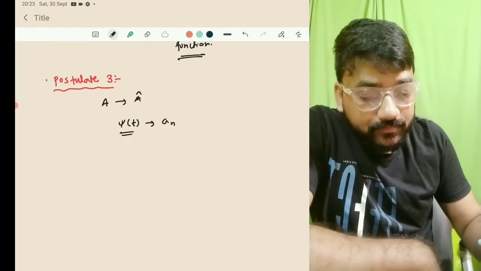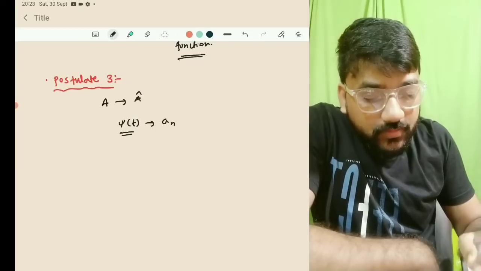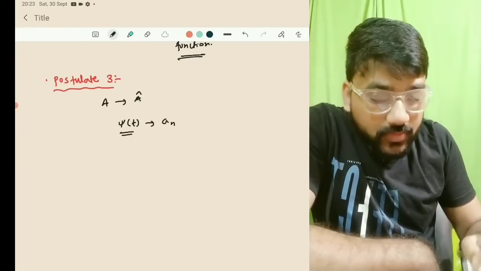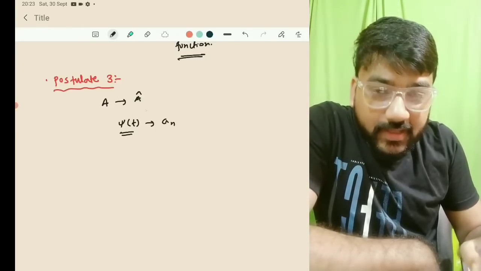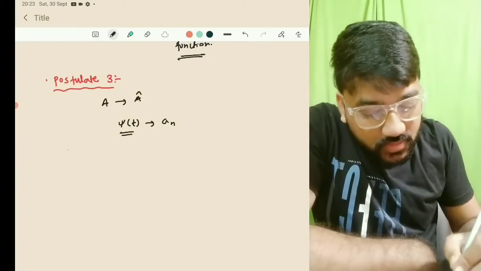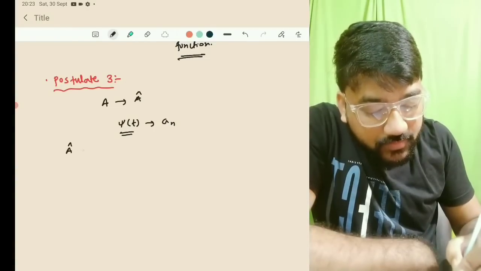Suppose we have this A cap, and obviously we have told earlier that this A cap should be a Hermitian operator.